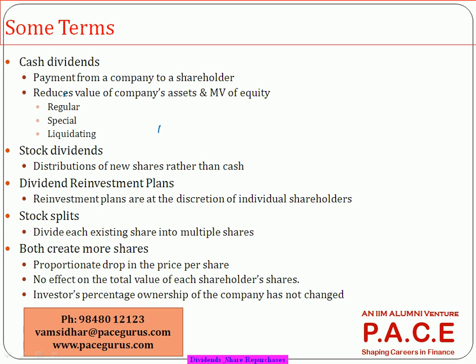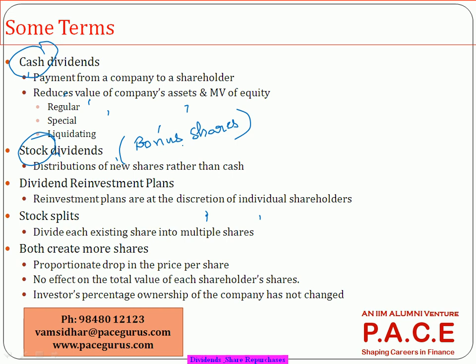That dividend could be in cash form or in the form of stocks, that is, additional shares. In some countries' parlance, this is also called bonus shares or bonus issue. There are so many names to it. The typical term we are going to use is stock dividend, which is nothing but the payment to the investor not in the form of cash but in the form of stocks or new shares.